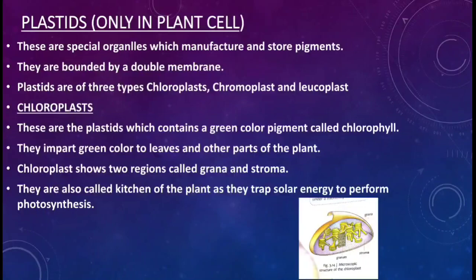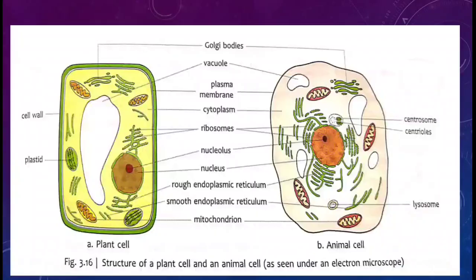Why are they called the kitchen of the plant? Because they have chlorophyll inside them, and the function of chlorophyll is to trap solar energy and do the process of photosynthesis. So that is why they are called the kitchen of the plant. So they are the first kind of plastid, which gives green color to the leaf and any part of the plant which appears green in color.